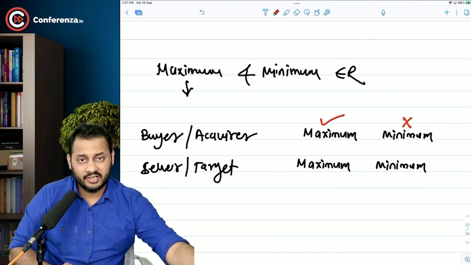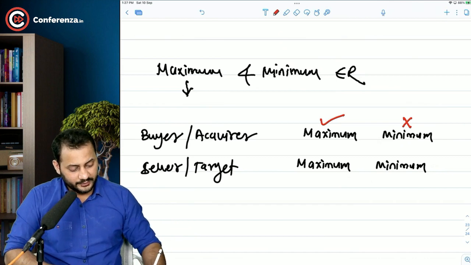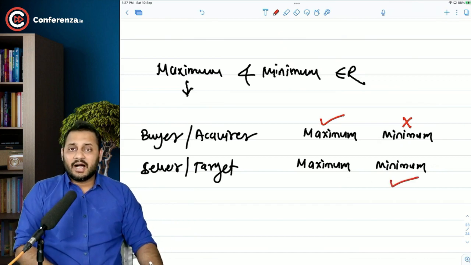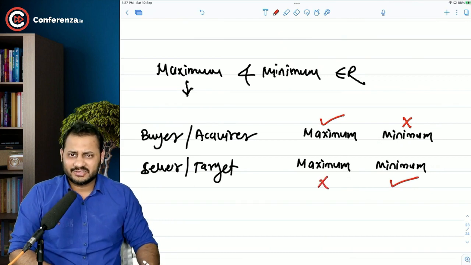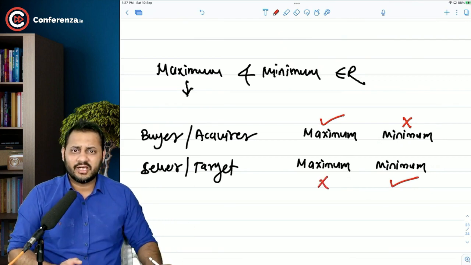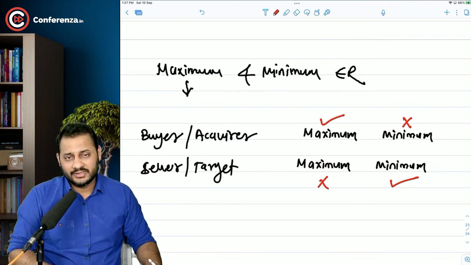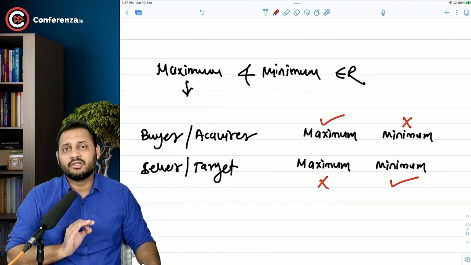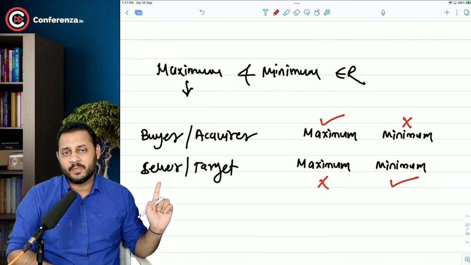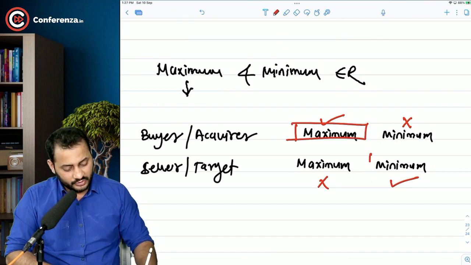And the seller will be deciding the minimum amount that he should ask for to sell the company. He is not worried about the maximum. If I am the seller and I have to sell the phone, I am ready to sell it at 10 crore rupees, 20 crore rupees, 1000 crore rupees as well. I'm not worried about the maximum price. No seller is worried about the maximum price. They are obviously going to worry about the minimum. So this is what is required for both people.